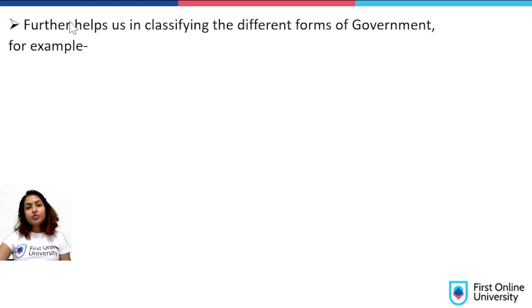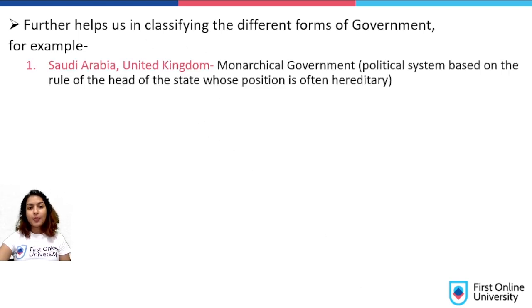So, the concept of democracy further helps us in classifying the different forms of government. Let's take certain examples. First, we have Saudi Arabia and United Kingdom. These two have a monarchical government. Monarchical government means a political system based on the rule of the head of the state whose position is often hereditary. So coming to the case of United Kingdom, the head of the state is Queen Elizabeth and she rules the state.